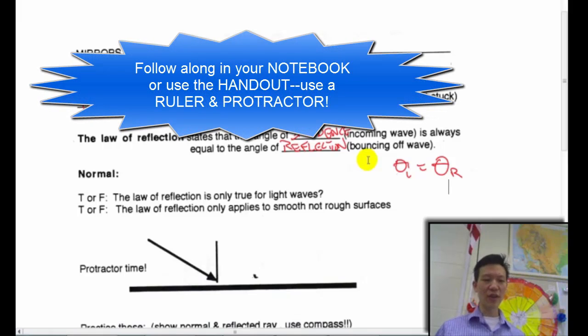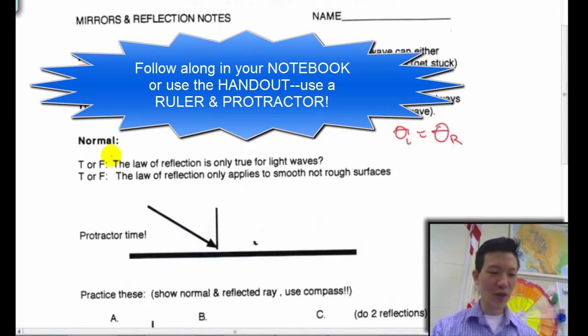True or false? The law of reflection is only true for light waves. Of course not. It can work for any kind of wave, right? Radio waves, water waves, sound waves, etc.